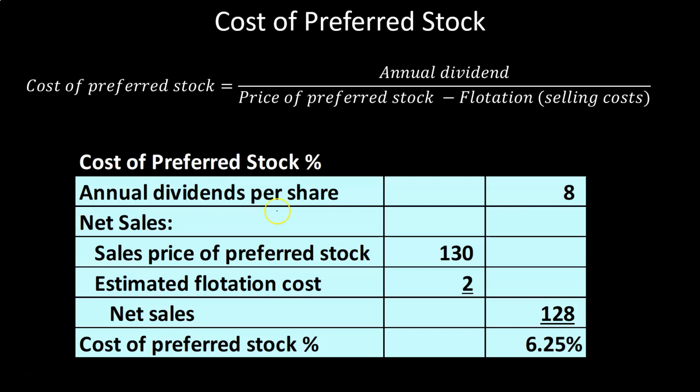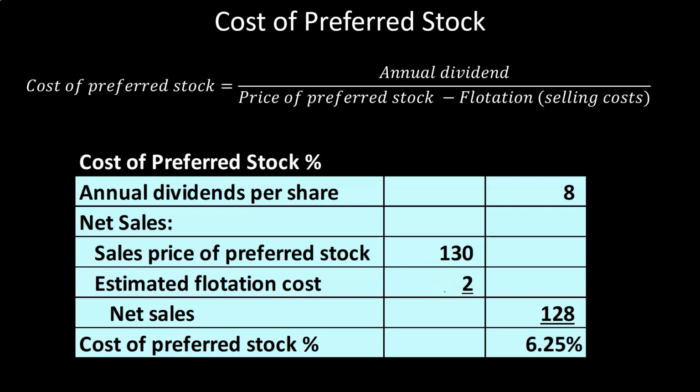We have the annual dividend per share, in a table type of format, would be 8. So we're assuming we pay $8 per share for the dividends. And then I would call it the net sales price down here, right? This is our net sales price, which is basically the sales price of the stock. We're assuming 130. That's how much we sold it on the market for. So, of course, it will depend on what people are willing to pay for the preferred stock, so we set the price as high as we can in order to sell it on the market for that 130. And then we're estimating the flotation costs at $2. So it costs us $2 to issue the stock.